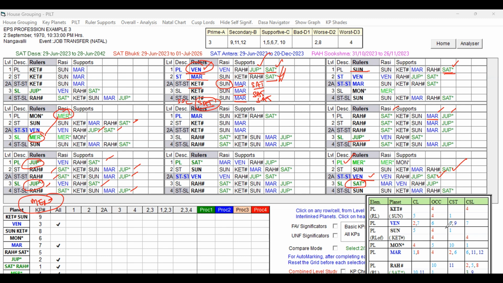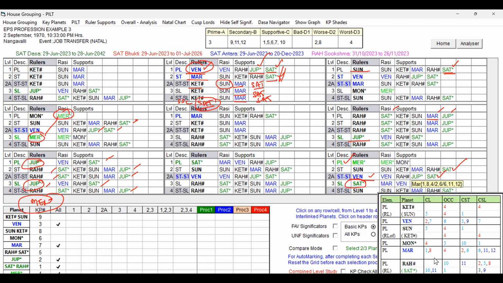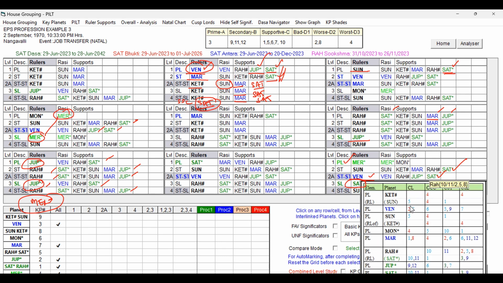Still, studying through the EPS table along with the support will be more useful than studying this one. But with the help of the PILT table, we can identify the role of the key planets in the rulers and also in supports. I think you're able to understand this. Unless you take the role of the key planets and their supports, whether influenced by the ruler or in supports, we will not be able to identify. Especially in this case, the favorable key planets are all free planets. Their roles are limited, so their role is importantly present in supports and sub-lord also.